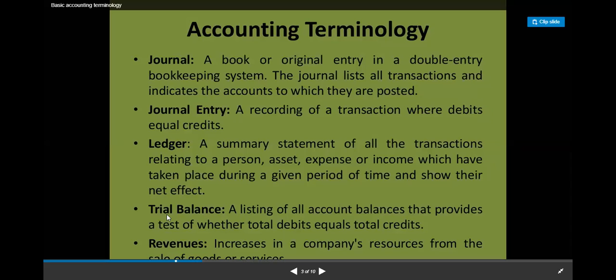Fine. Next is your trial balance. Now journal, ledger, and then trial balance. Now trial balance is what? Listing of all the account balances. अब account balances क्या है?